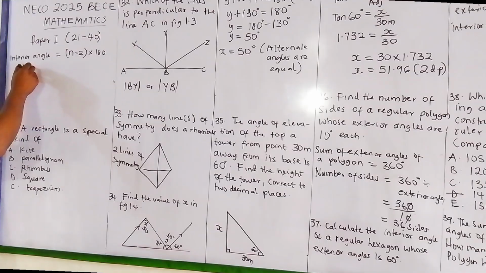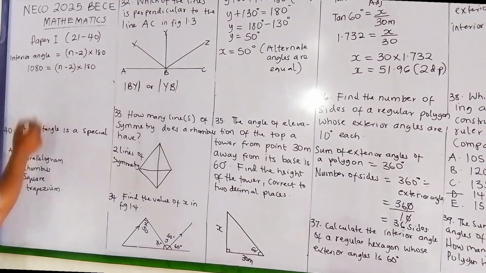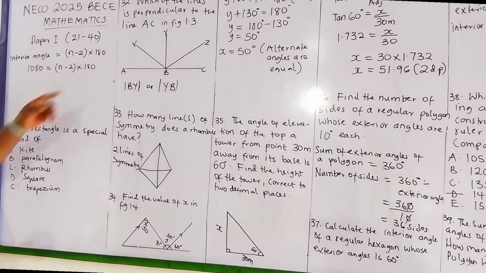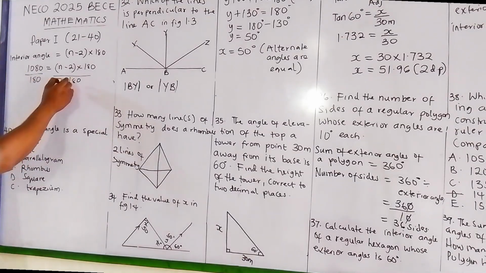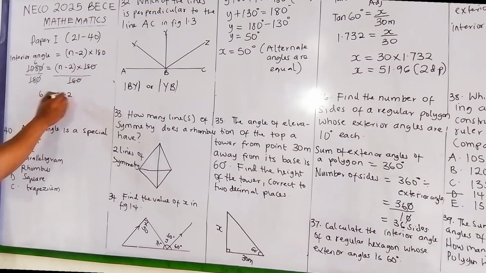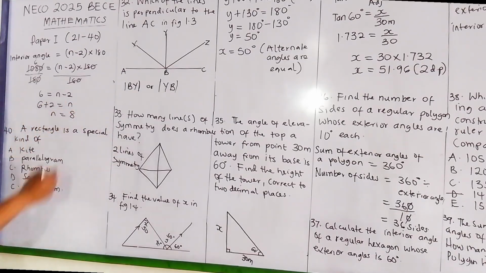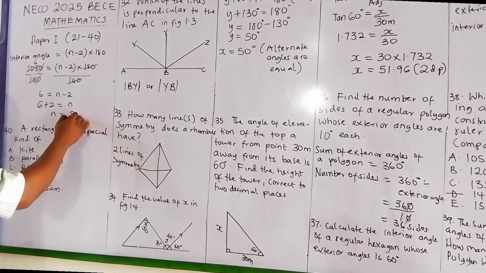So 1080 is equal to n minus 2 times 180. Now I divide both sides by 180. 180 goes into 1080 six times. So 6 is equal to n minus 2. I move minus 2 to the left hand side, so 6 plus 2 is equal to n. So n is equal to 8. The polygon has 8 sides.